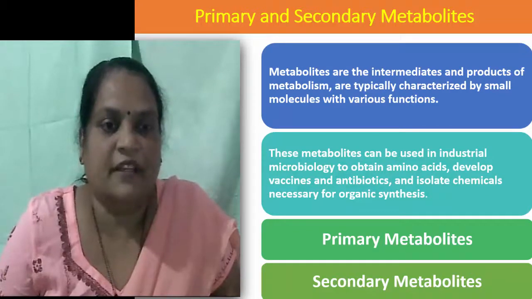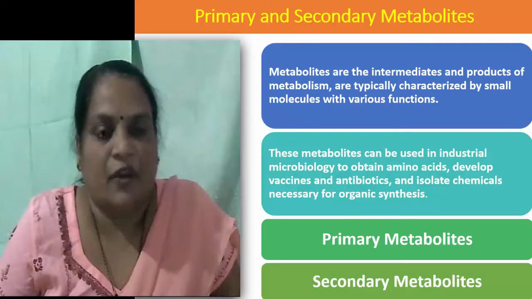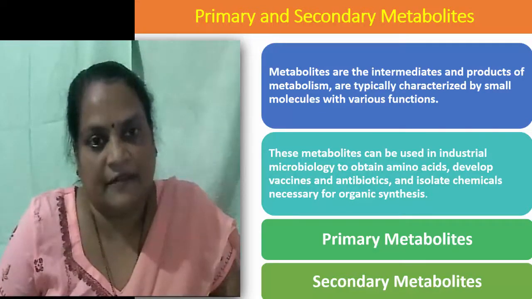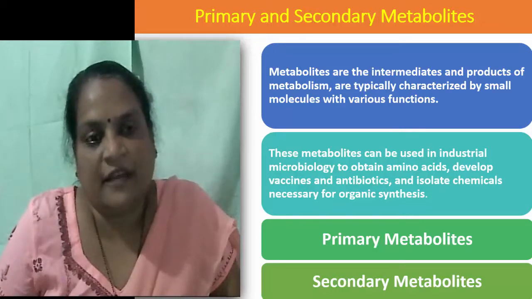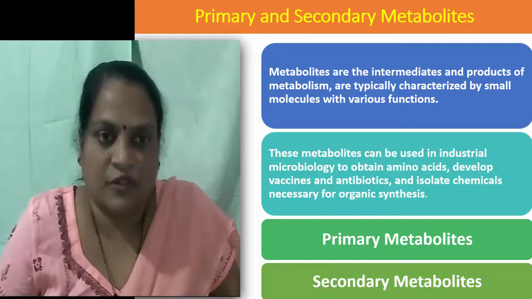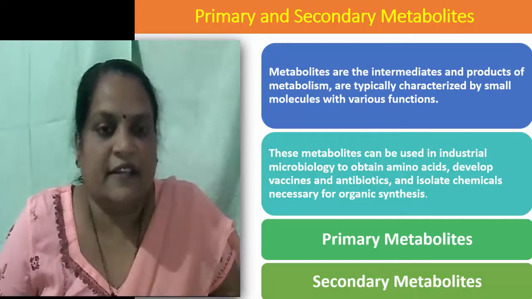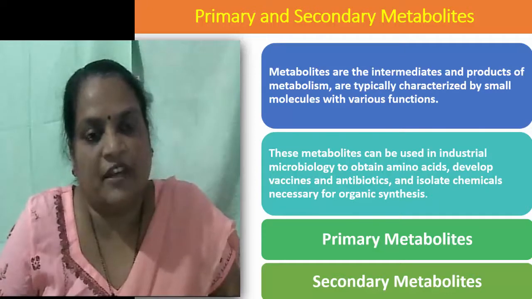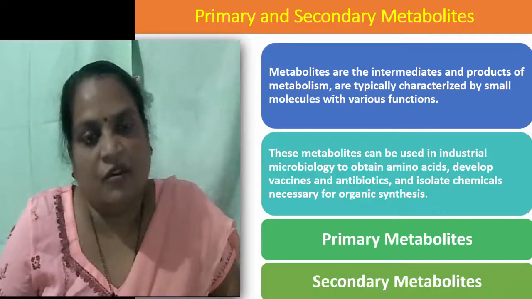For example, in glycolysis, a molecule of glucose is split into two molecules of pyruvic acid. This does not take place in a single step. Glucose is converted first to glucose 6-phosphate, then to fructose 6-phosphate, then to fructose 1,6-diphosphate, and this goes on.